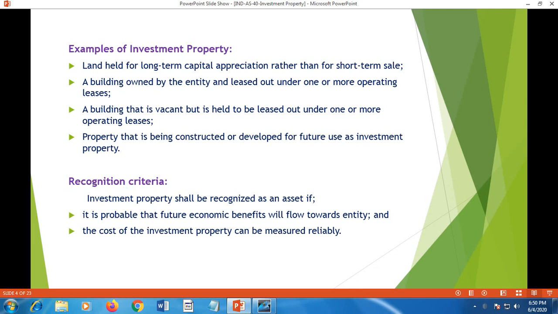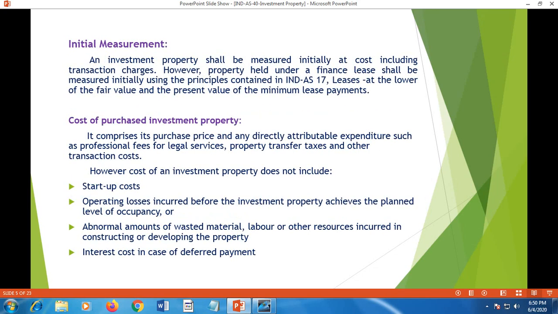Recognition criteria. Investment property shall be recognized as an asset if it is probable that future economic benefits will flow towards the entity. That means if the property is given away on rental basis, there will be rent that flows to the organization for a fixed period of time or as per the agreed contract. And the cost of investment property can be measured reliably. So these are the two criteria that should be there to recognize a property as investment property.